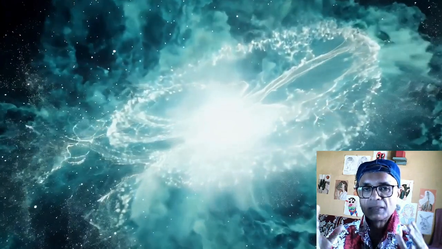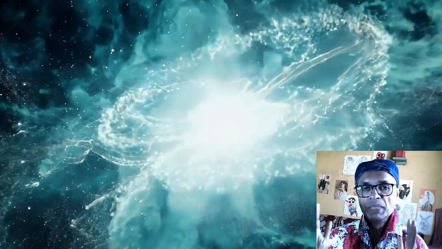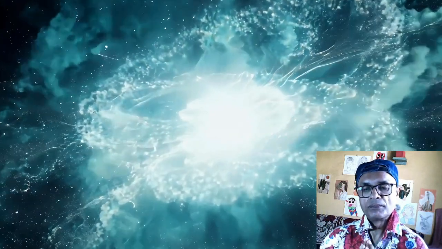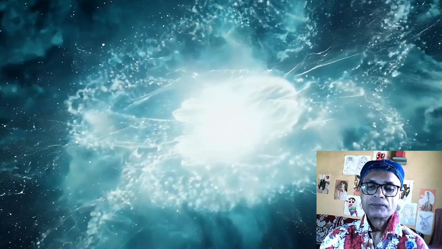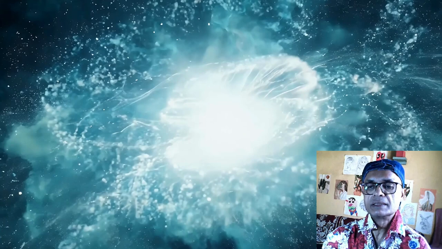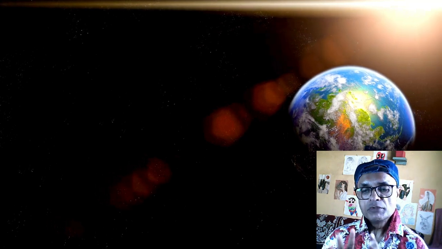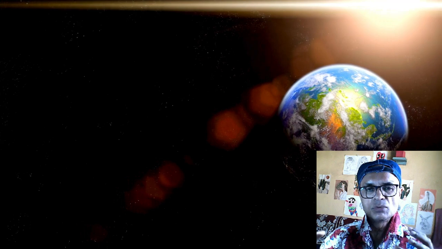Number one is heat death, which we also call big freeze. This is the most likely scenario given our current understanding of the universe. As the universe continues to expand, galaxies will move further and further apart, and eventually stars will burn out. The universe will become increasingly cold and dark, and all matter will eventually decay into radiation.